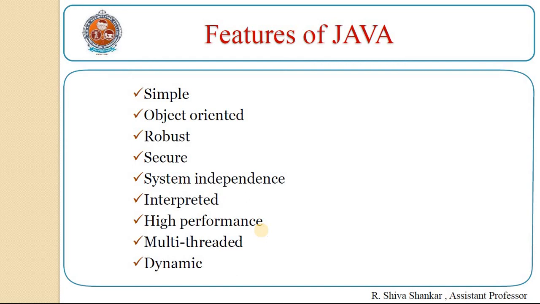Robust. It means strong. Java programs are strong and they do not crash easily like C and C++. There are two reasons for this. Firstly, Java has excellent inbuilt exception handling features, and another reason is that Java has excellent memory management features.